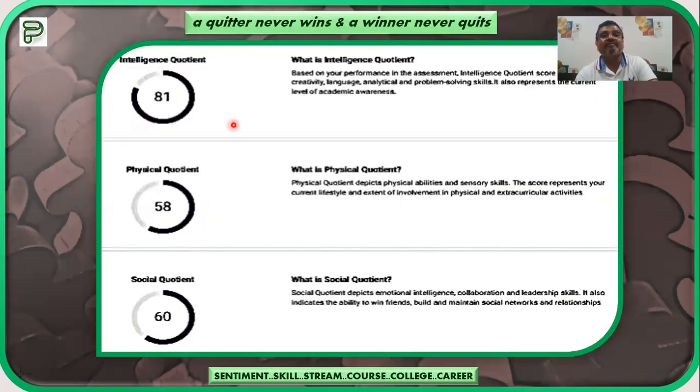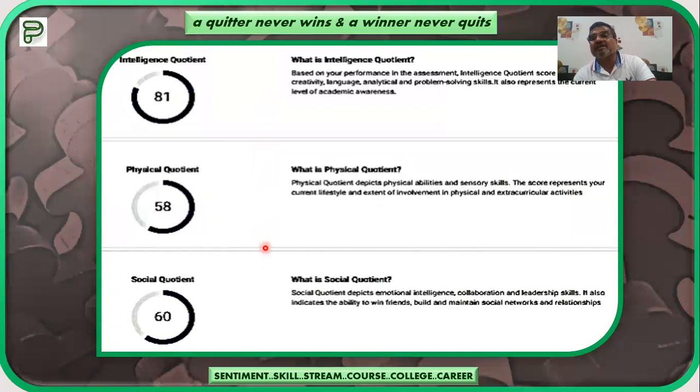Let us move ahead. Now, as far as we have seen regarding the intelligence quotient, physical quotient, and social quotient, this is the child reading. The child is getting the 81 percentile for intelligence quotient, whereas physical quotient is very weak, 58 percentile. Whereas social quotient is also said to be mediocre, that is 60 only. So this kind of reading will also be provided to you.